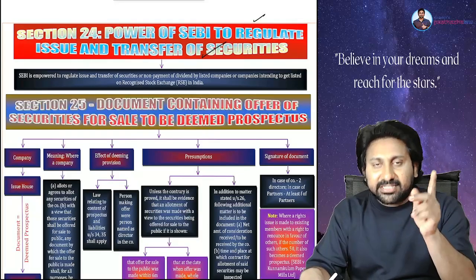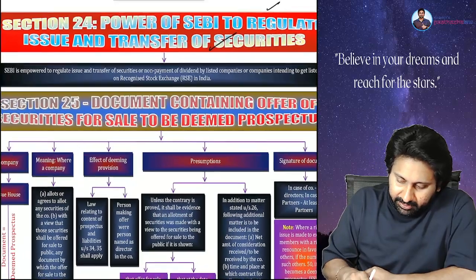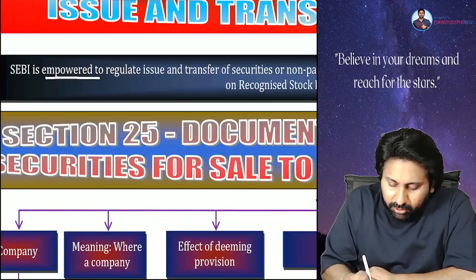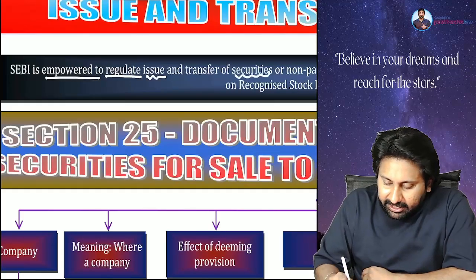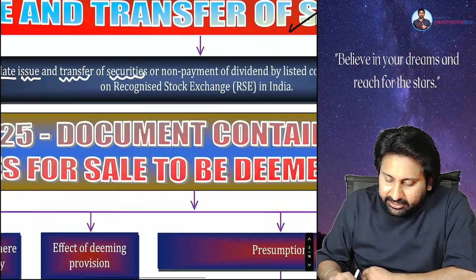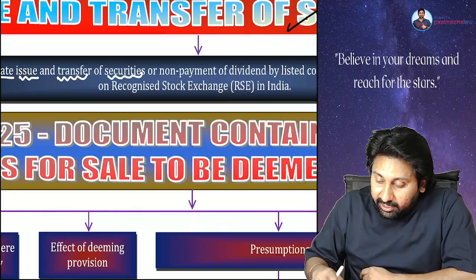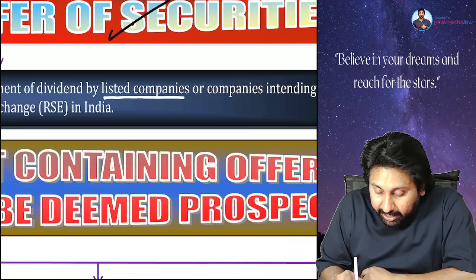These two things in India are governed by SEBI. See here. SEBI is empowered to regulate issue of securities, transfer of securities, or non-payment of dividend by a listed company.